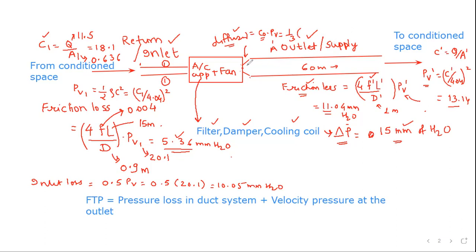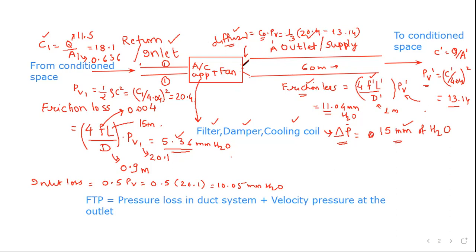That is, this is 20.4 minus 13.14. So this 20.4 into minus 13.14 will give you the loss in the diffuser.